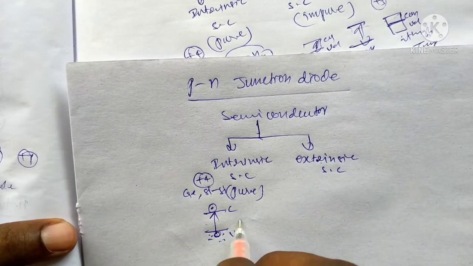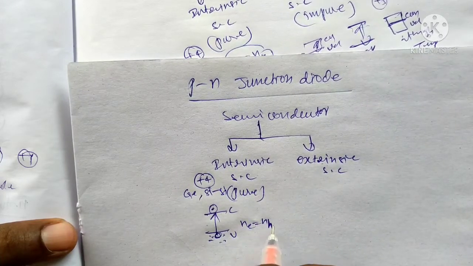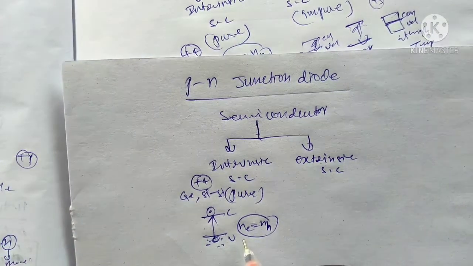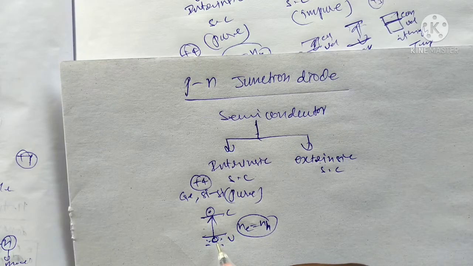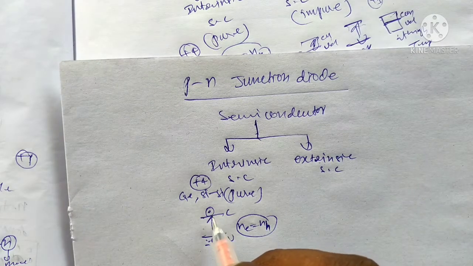This phenomenon is that a number of holes are created. The number of electrons that go upward, the same number of holes are created in the valence band. That is, the number of electrons in the conduction band is equal to the number of holes in the valence band.